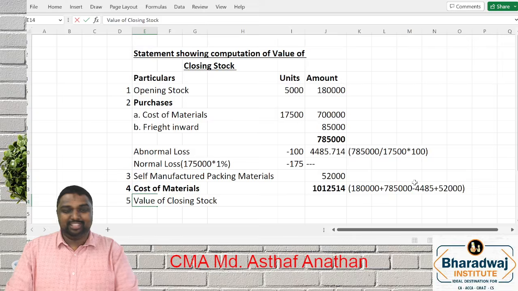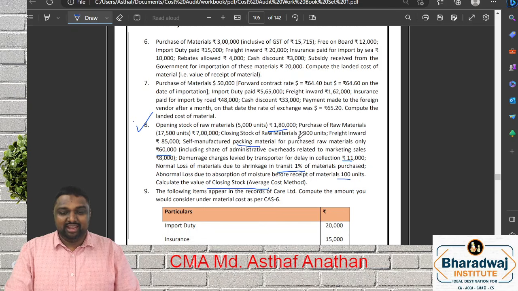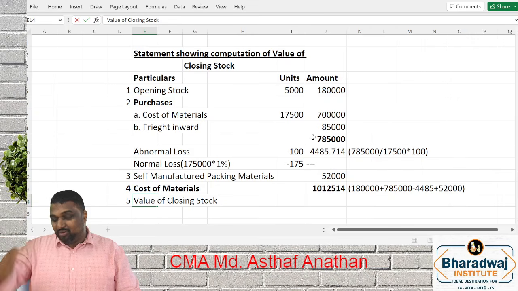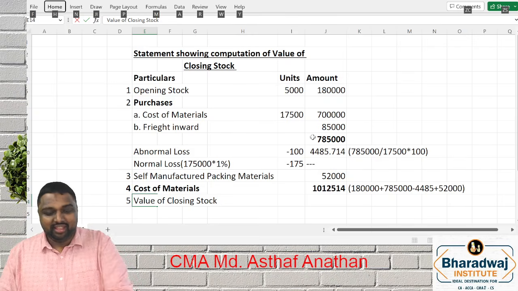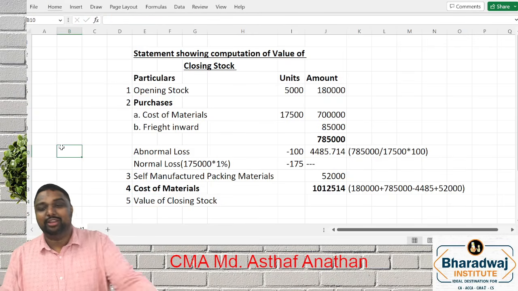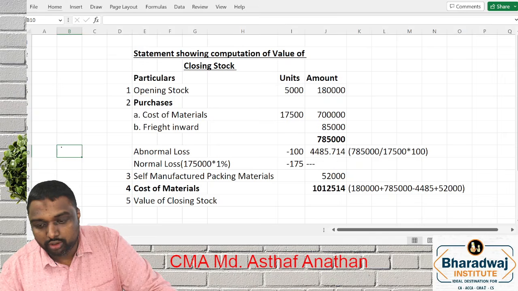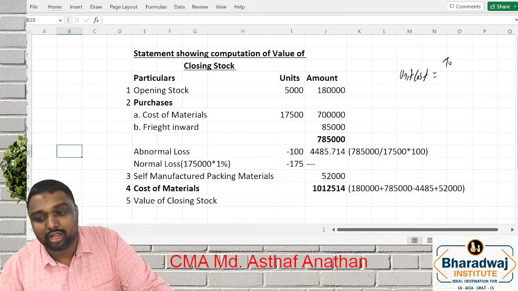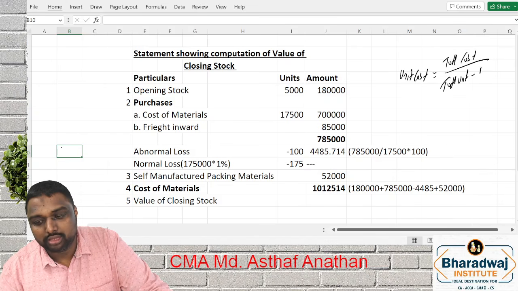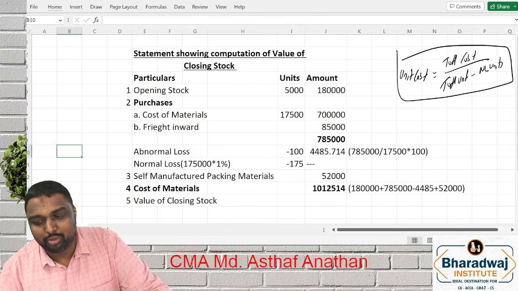How many units? The units they have given in the question, 3,500. So recall your intermediate group 1 concept. In your process costing chapter, you have learned that your unit cost will be your total cost divided by total unit minus normal loss unit. Do you remember this formula in your process costing?